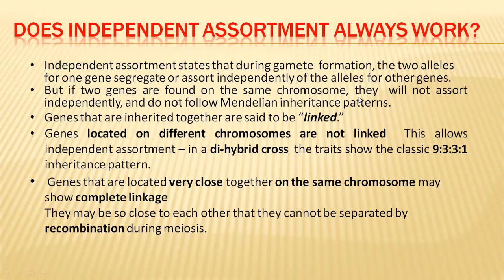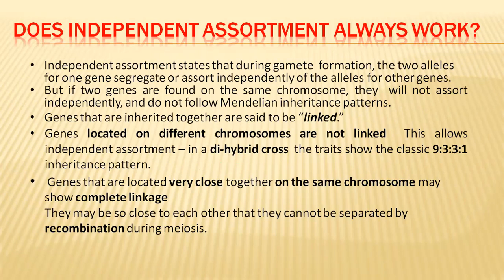These genes will not assort independently, or they will not go into different gametes. Why? Because they are on the same chromosome. But at the time of Mendel, the idea of chromosomes was not there. Later, this was discovered in the process of checking whether Mendelian laws are correct or not.